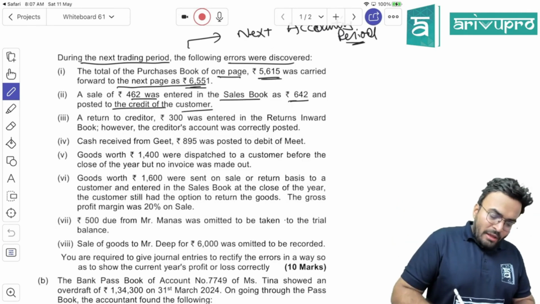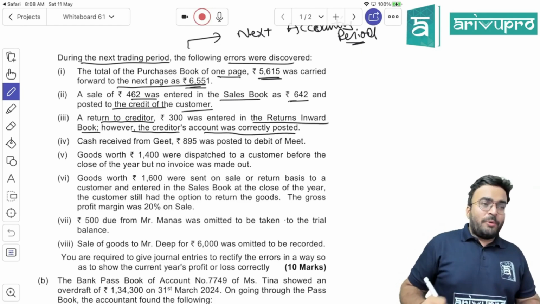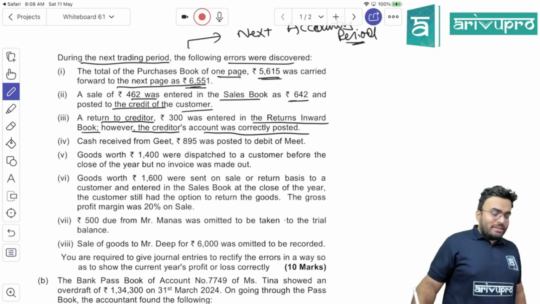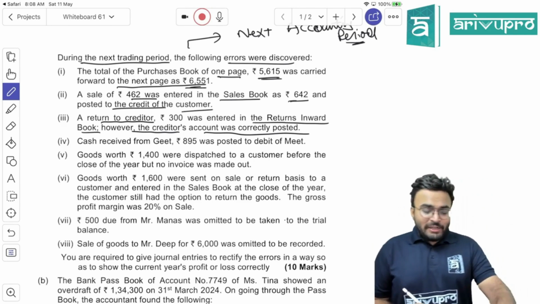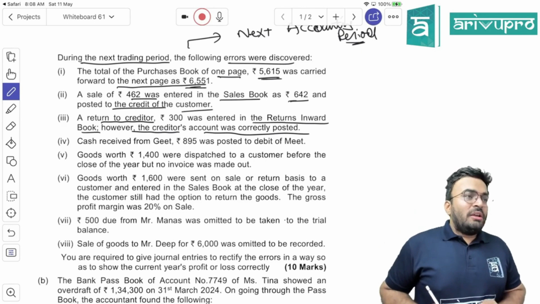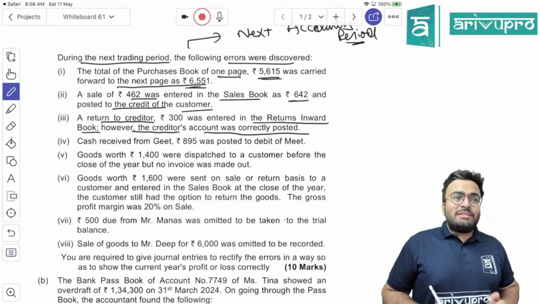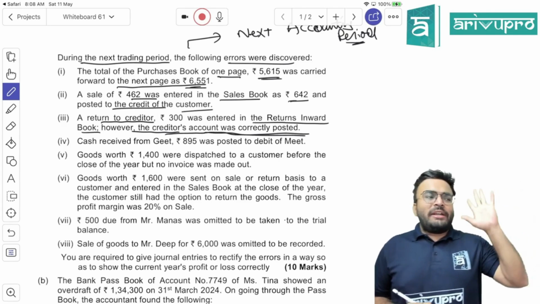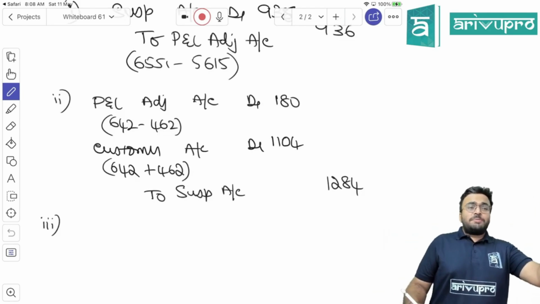Next. A return to the creditor of 300 was entered in the returns inward book. However, creditor's account was correctly posted. Returns to the creditor means what? What is it? Purchase return, sales return. It is purchase return. They have put it into which book? Returns inward book. They have put it into sales return book. But the creditor's account was correctly posted. So creditor, there is no mistake. You don't have to bother about creditor. Purchase return is put into sales return.